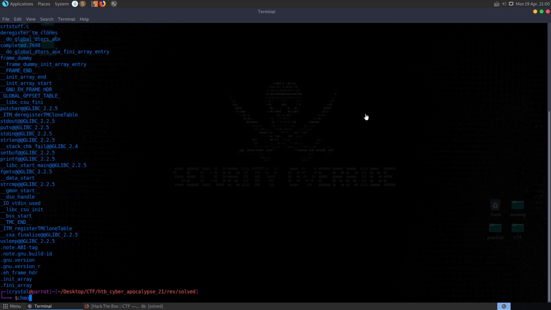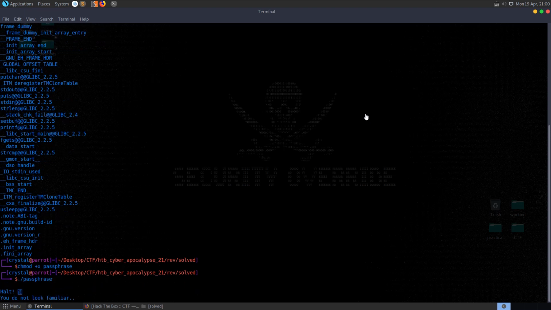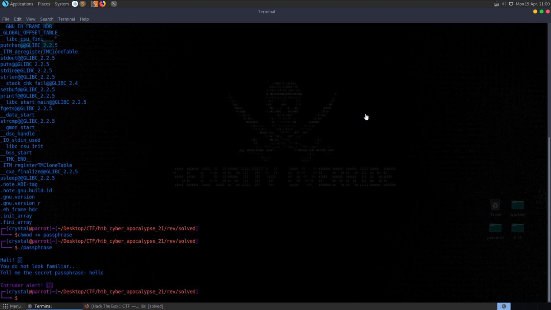So let's make it executable and try to run the program. You see we've got a little bit of an animation here. It asks for a passphrase, we enter in a passphrase, and we just get intruder alert. So we could try and run that with ltrace.